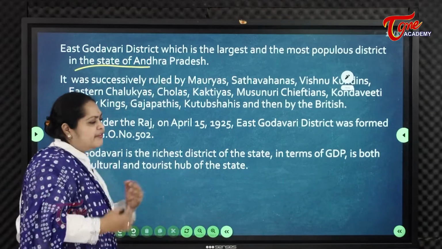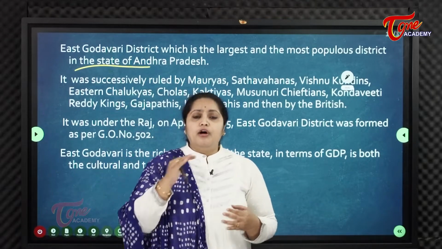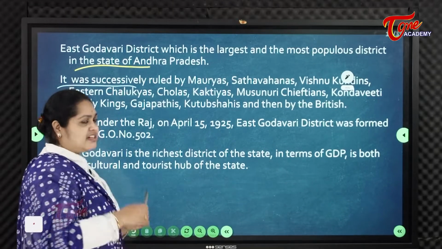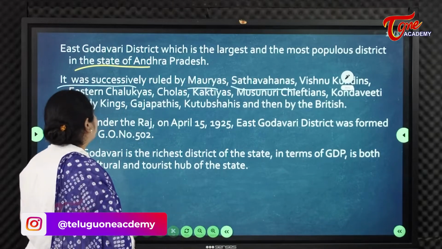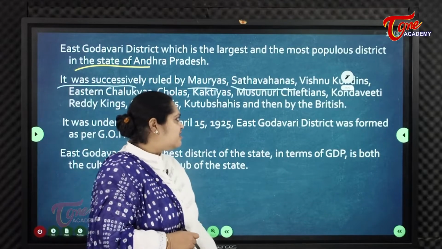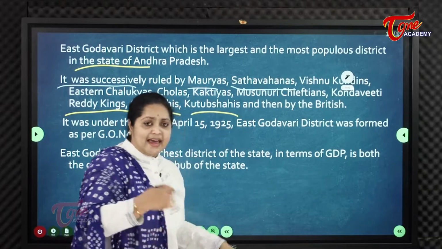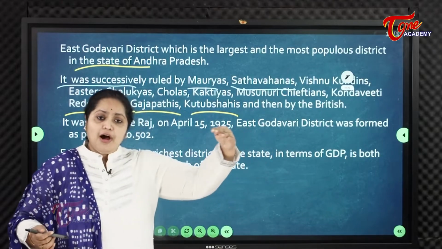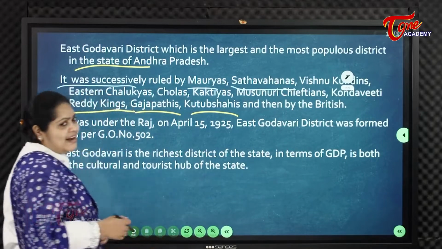If we see the history of East Godavari district, it was successively ruled first by the Mauryas, next the Satavahanas, then the Vishnu Kundins, Eastern Chalukyas, Cholas, Kakatiyas, Musunuri chieftains, Kondaveedu Reddy kings, Gajapatis, Qutub Shahis, and then the British. It has gone under the rule of all these emperors and dynasties.